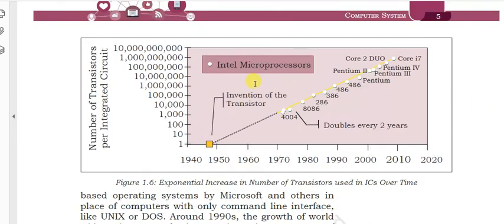And look at here how the number of transistors integrated in a single chip has developed, from the Intel 4004 microprocessor onwards, all belonging to the same microprocessor category. In this way the number of transistors increases in a single chip, doubling every two years.